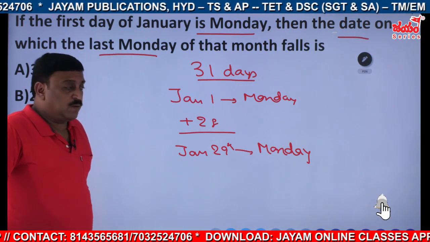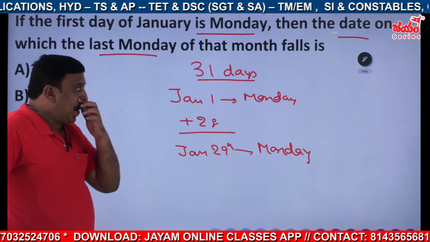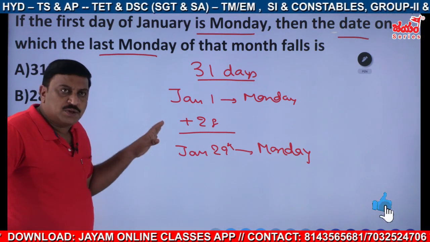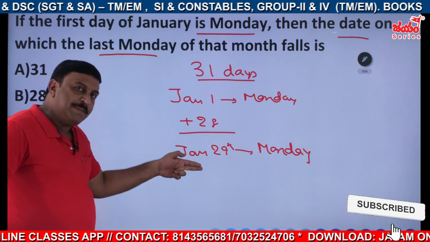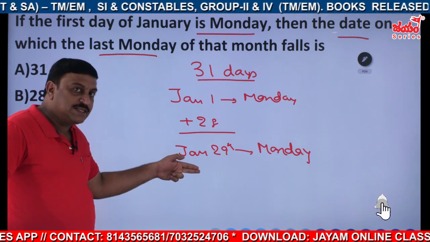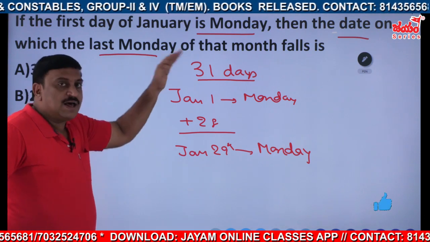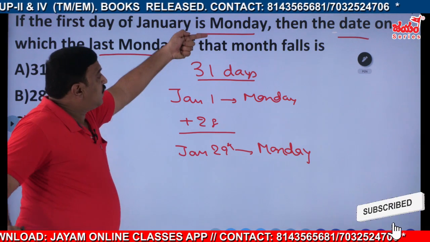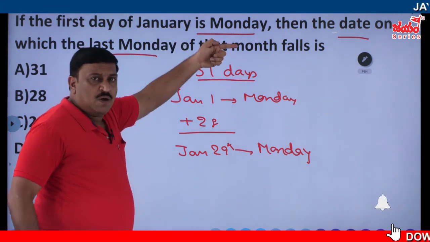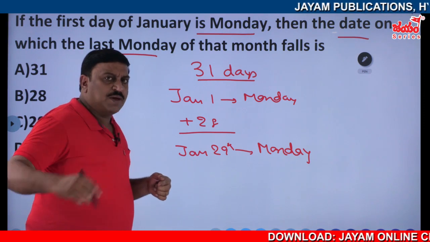Right? Now, nothing new about this question, but whether it is 31 days or 30 days, we are getting the same dates, right? But what happens if the days are different? Or else, if January 1st is on Monday, what will be the last day of that month?